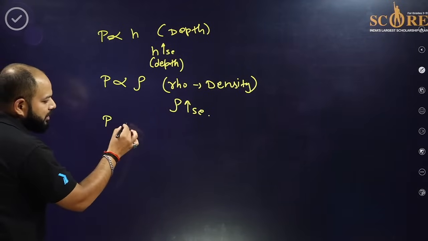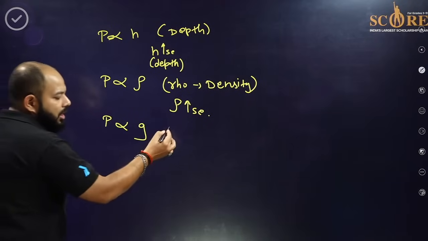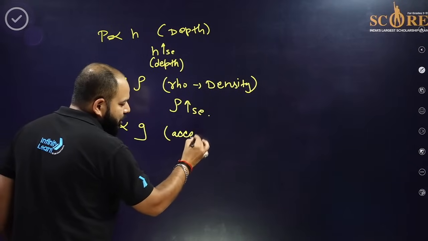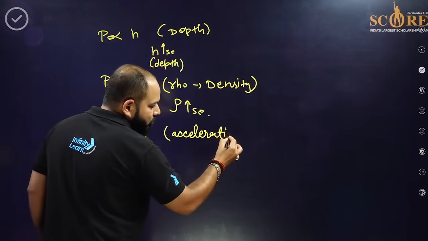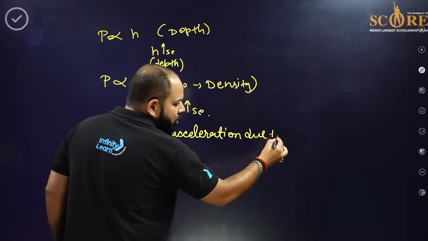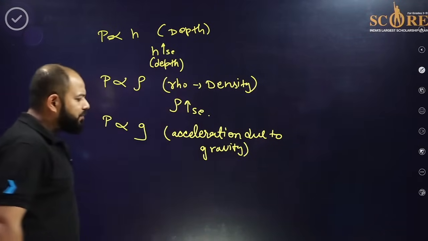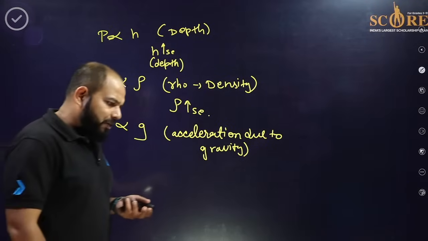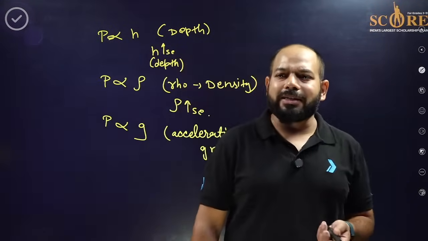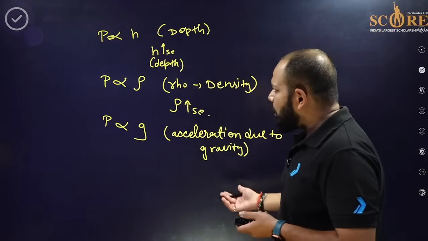Then the last one is the G, and that is called the acceleration due to gravity. Okay, we all know about it. At the surface it's 9.8, or we take it as 10. So I hope it's been clear.